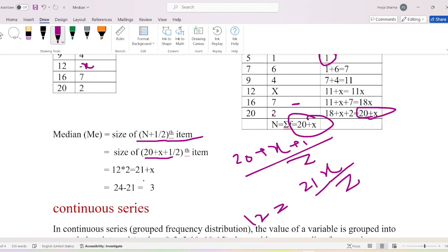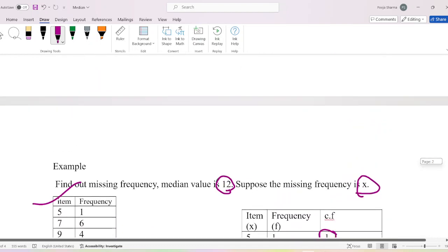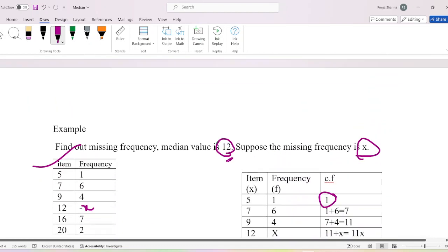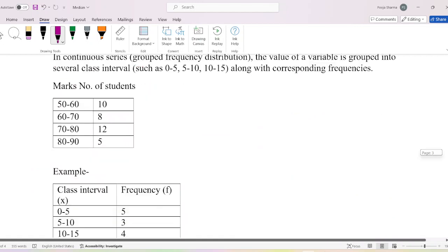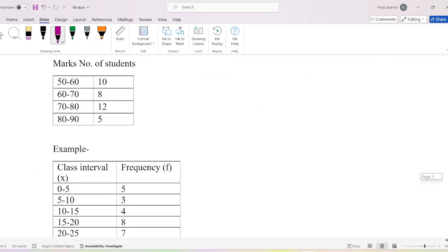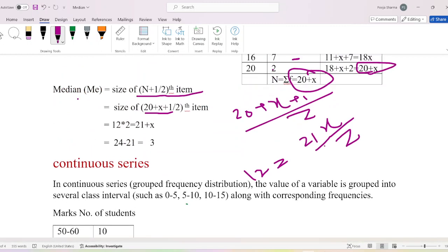Here we will write the median value, which was 12. Two will come over here with 12. That is 12 into 2 is equal to 21 plus x. 12 into 2 is 24. 21 will come over here, 24 minus 21 is equal to 3. So the missing frequency is 3.